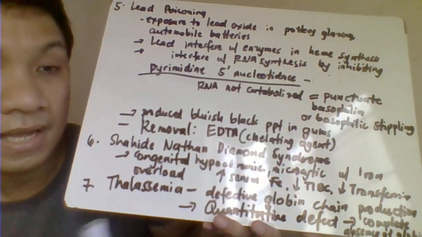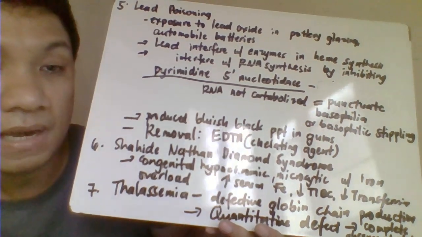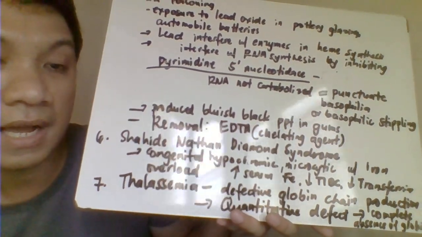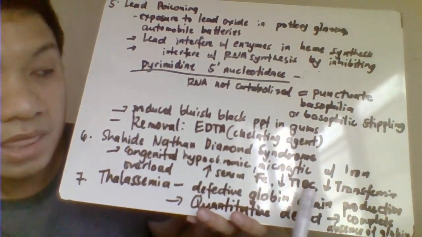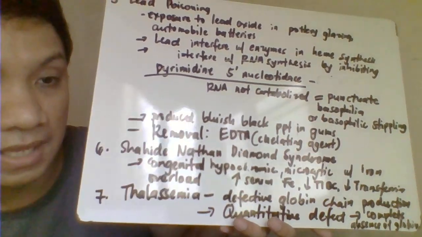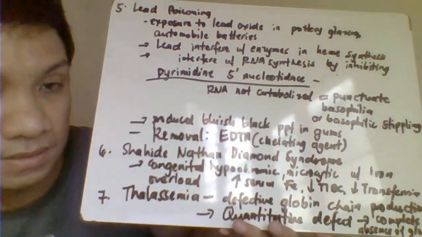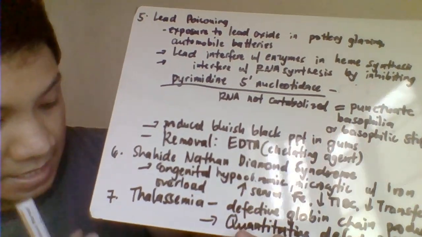And with that, ang ating mga transport protein, transferrin, since madami ang iron, bababa ang level niya. At the same time, it will also have here decreased level ng ating TIBC because our TIBC correlates with the concentration ni transferrin natin. Since kung anong level ng transferrin, ganoon din ang level ng ating TIBC or your total iron binding capacity.